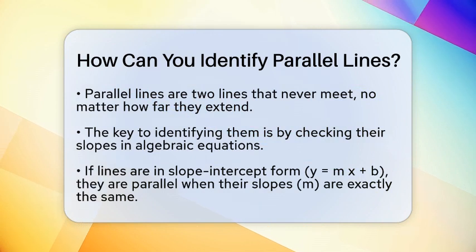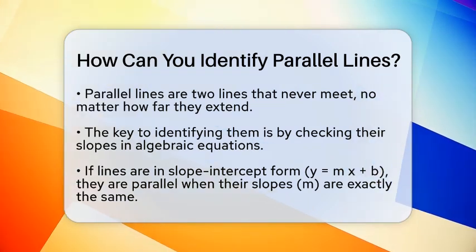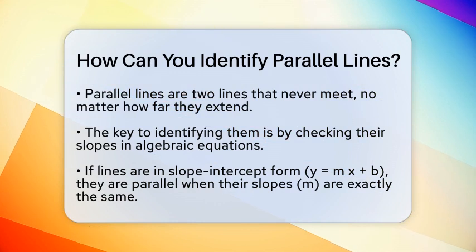First, think about the slope of the lines. If you have the equations of the lines in slope-intercept form, which is y equals m times x plus b, then the m stands for the slope. For two lines to be parallel, their slopes must be exactly the same.